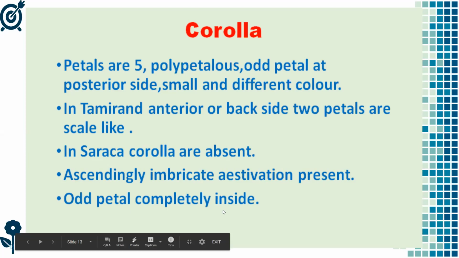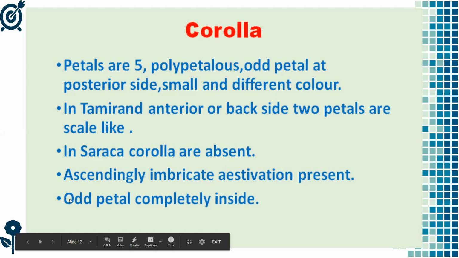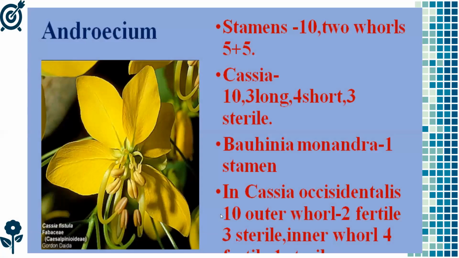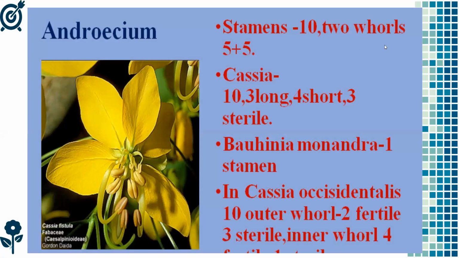So the odd petal is completely inside. Before, in the odd petal, one side is the inner side and the other side is the outer side, but here the odd petal is completely inside. Then the androecium. So students, here the stamens are 10, arranged in 2 whorls, meaning 2 circles.